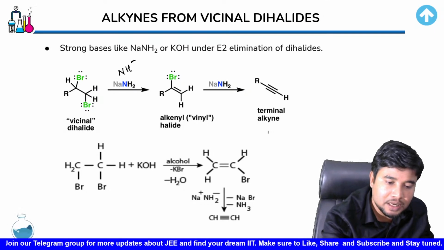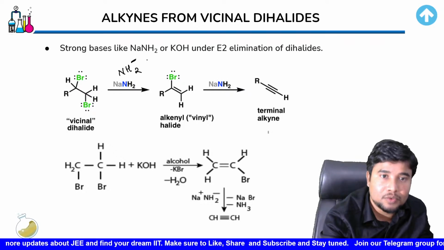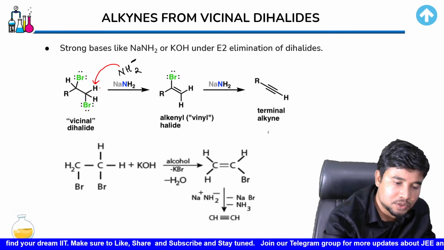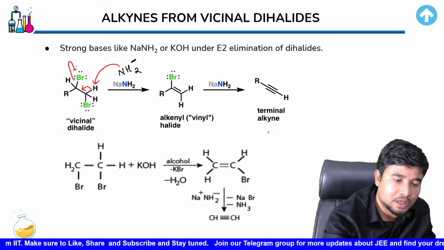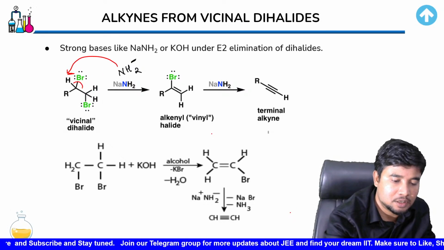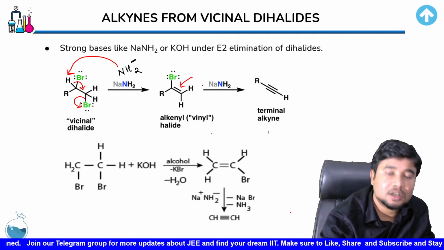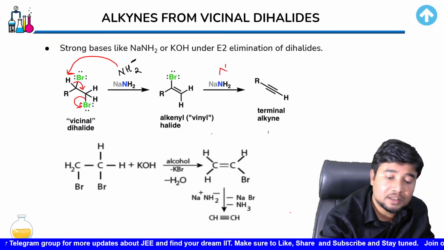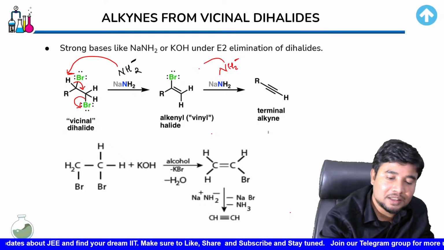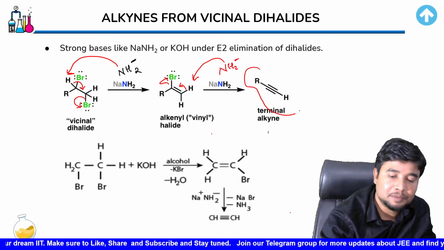NaNH2 would end up giving you a base which is NH2 minus. Now this base NH2 minus is going to remove a hydrogen. Initially, one NH2 minus would take out this hydrogen, causing a double bond to be created and the Br to leave. Since the double bond is formed in between, the Br has left and you've got this additional double bond here. But then you still have another equivalent of NH2 minus. With another NH2 minus ion being present, the other hydrogen would also be taken off and another bond would be created, and you end up getting a triple bond.